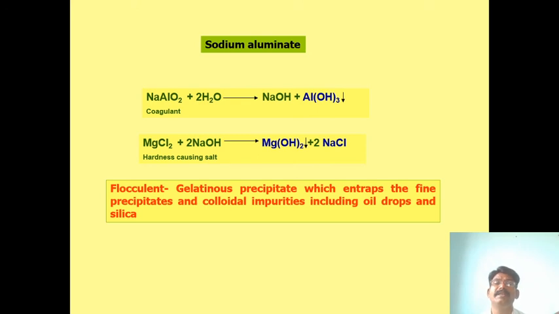Sodium aluminate. These are the alums. These alums, when reacting with water, form two types of base. Both are strong: sodium hydroxide and aluminum hydroxide.